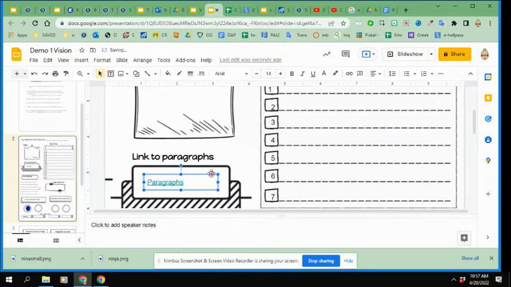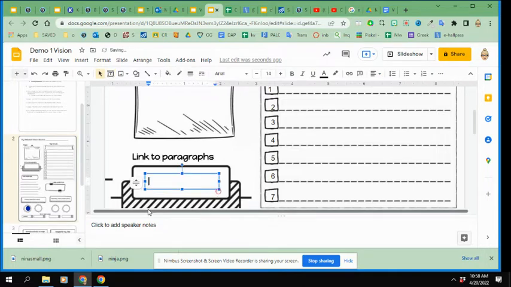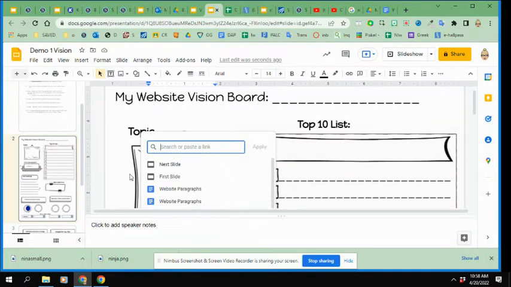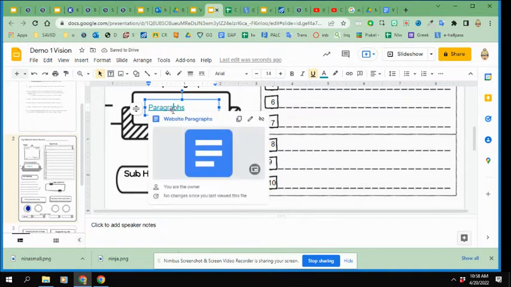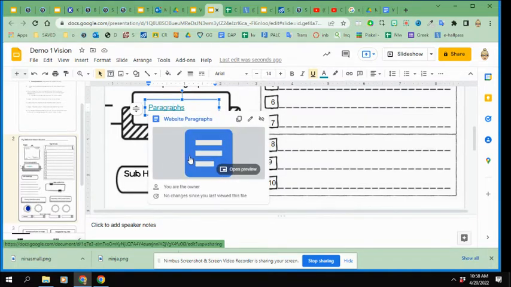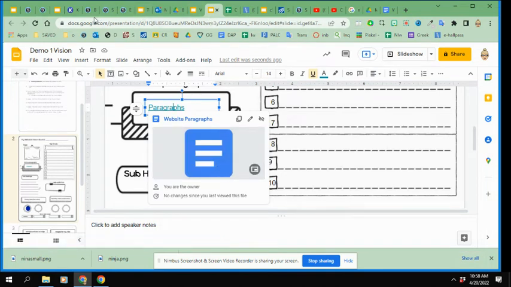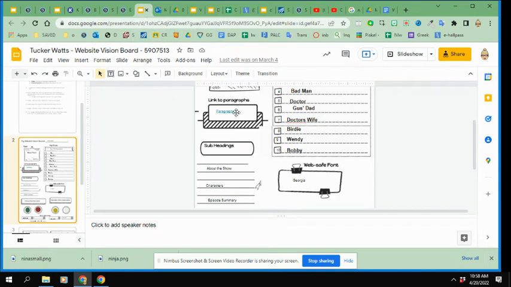So one more time walking through those steps. Make a text box. Okay. Write the word paragraph. Okay. Control A to highlight it. Control K to link. And Control V to paste that link from my Google Doc that I unrestricted. Now, when somebody clicks on that, they'll see my website paragraphs right here. Okay. That Ms. Watts will be able to read. Perfect. So that's super important. Make sure you change those restrictions and link your paragraphs right there.